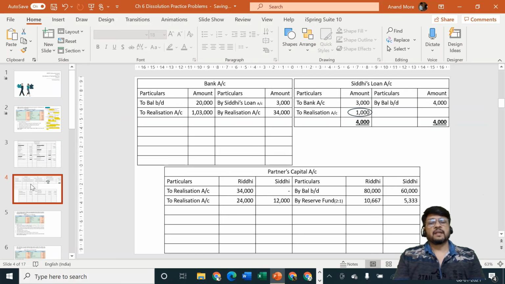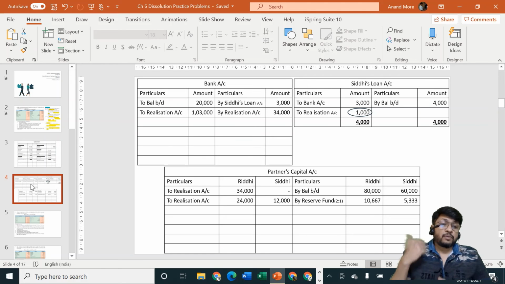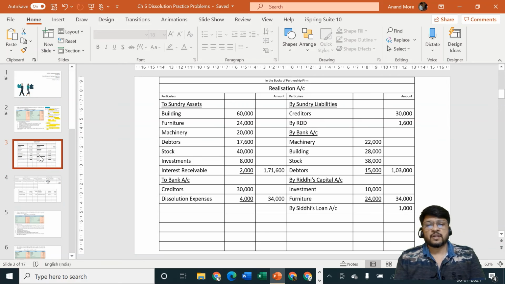Okay. Then comes the next point. Any other account is pending now? I think now partners capital is pending, bank account is pending, and realization account is pending. Bank account is always closed last. So now there are two accounts pending for us, realization account and partners capital account. Which account we'll consider first? Obviously we should consider realization account, find out profit or loss, and then take the total.